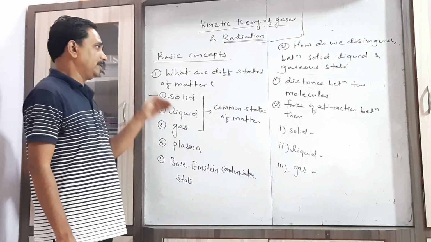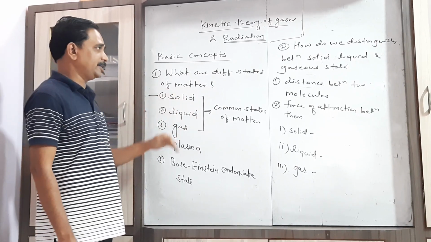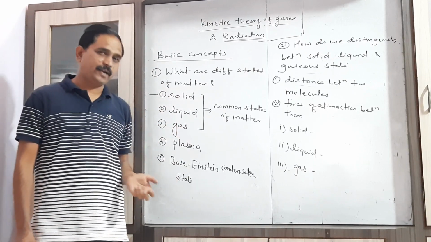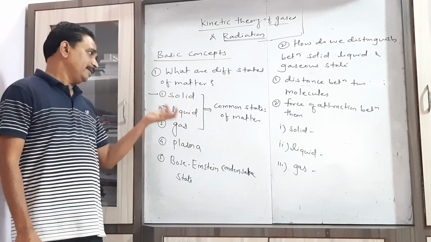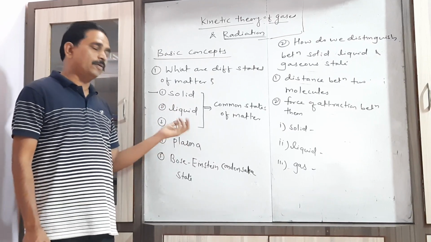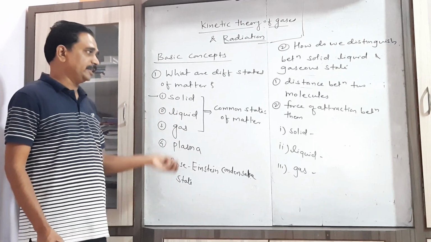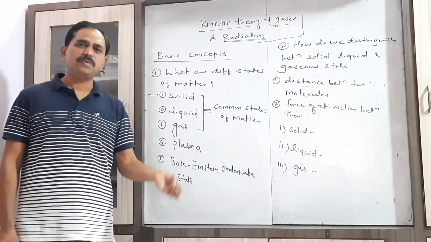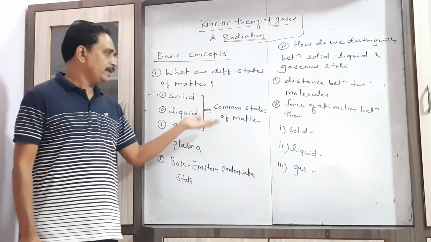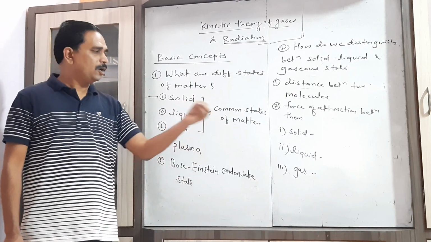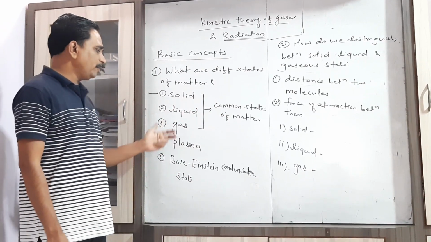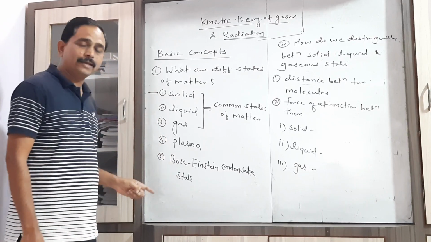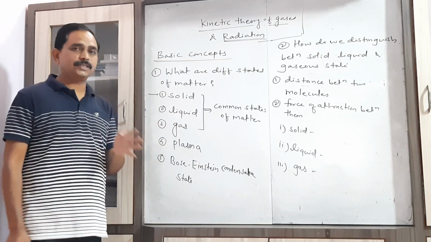The first question that is asked in our textbook as a can you recall, what are the different states of matter? Now in the previous chapter we already saw that generally there are three states of matter which are considered as common states of matter because we observe these states at an ordinary temperature, and two added states of matter, that's why we write here there are five states of matter.